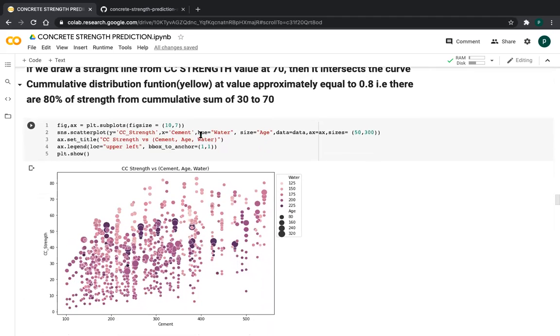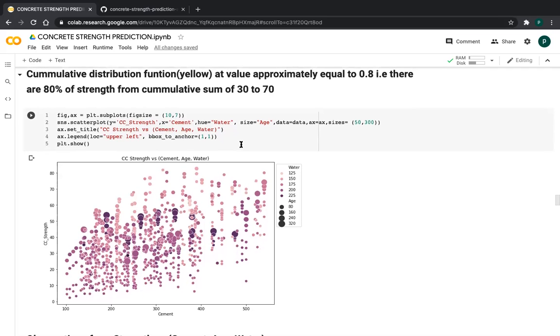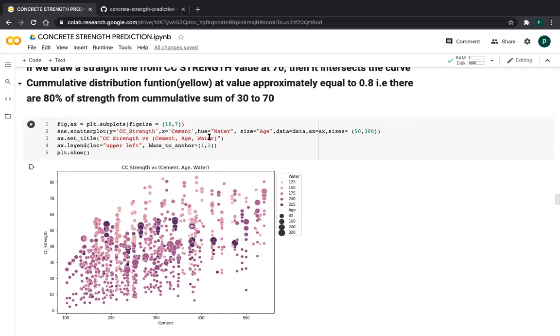I am adding these two features also because I want to know the relation: if the water and age are more or less, what will be the strength? Normally, we know for cement, these three, water and age, and for concrete, these three are the important features. So I first took this feature, friends. Data means data, and ax is the axis, and this is the figure size, friends. I am putting title and legend. For the legend, I am taking only 1,1 dimensions, friends. So see, friends,